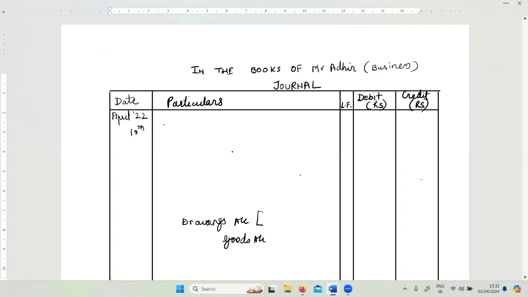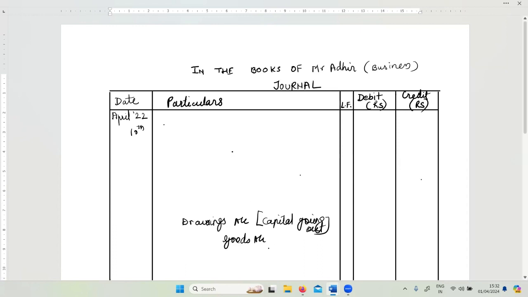In simple terminology, I can say this is capital going out of business. I had also explained this earlier, but for your information, I'm telling you again that when the proprietor is using some things from the business on his own for his own purpose, it will be classified as drawings.